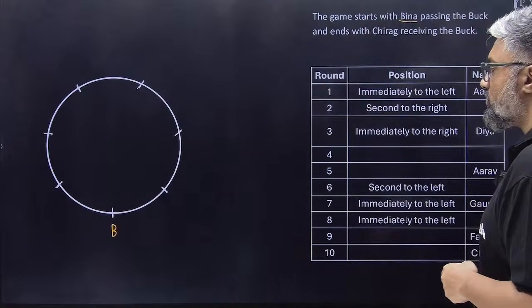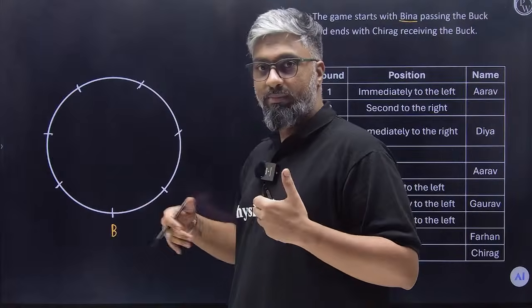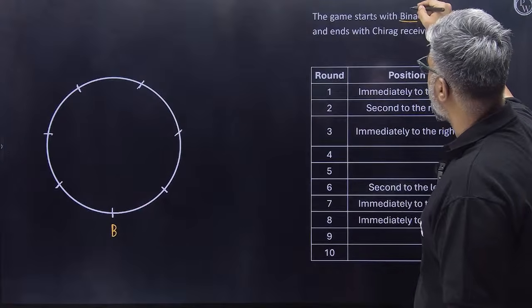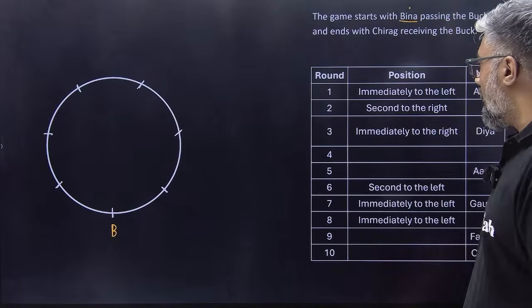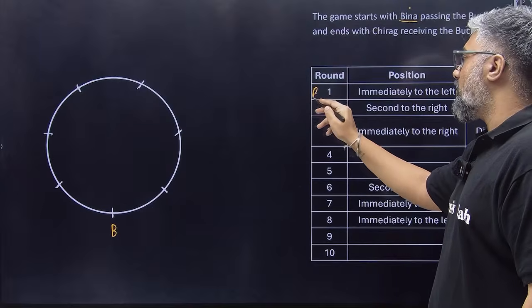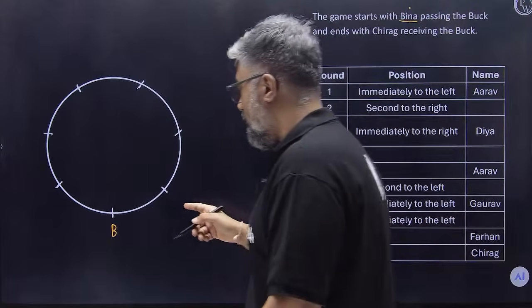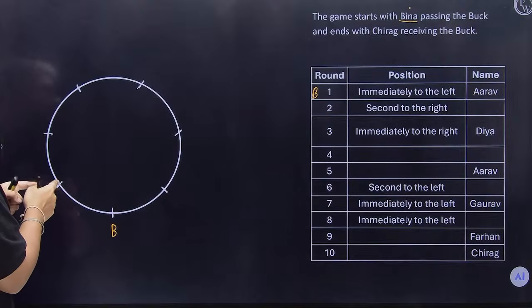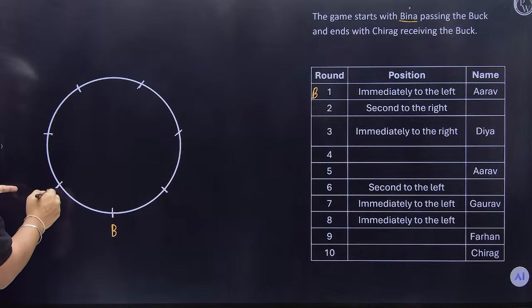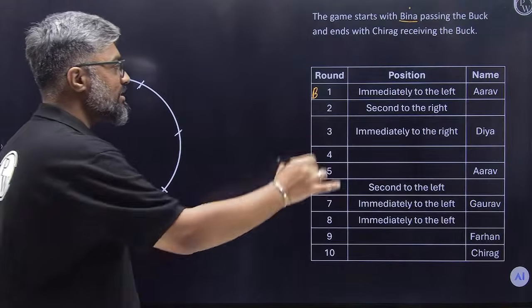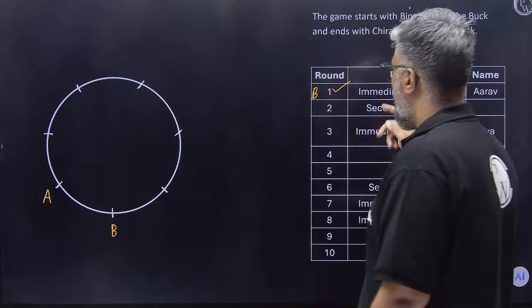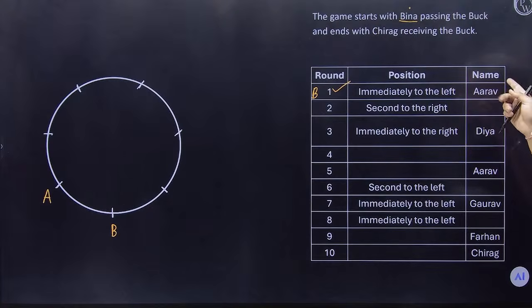Okay. So let's go. We've started with Bina because we know Bina is the one who's playing first. Bina is the one who's passing it. Now what is Bina doing in round one? She is passing immediate left. So immediate left is here, and who is receiving it? Arav is receiving it. So is this one done? Bina is passing immediately to the left to Arav. Good to go? Yeah, perfect.